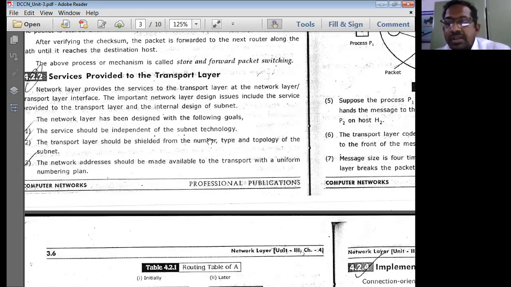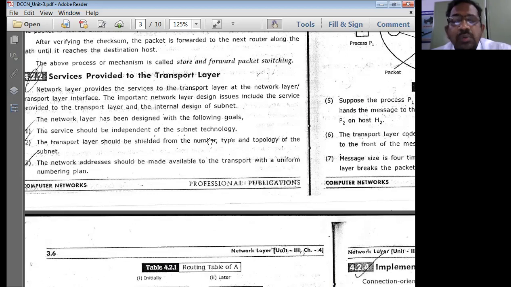When you consider a network of networks, the networks are definitely going to be different. All the different networks are not going to implement the same network technology. Every network is implemented with different network technologies or subnetwork technologies.